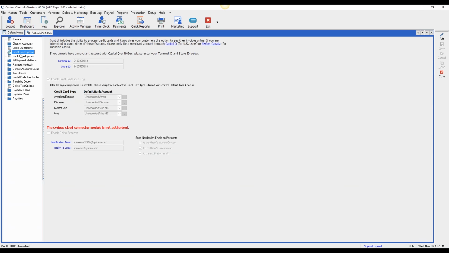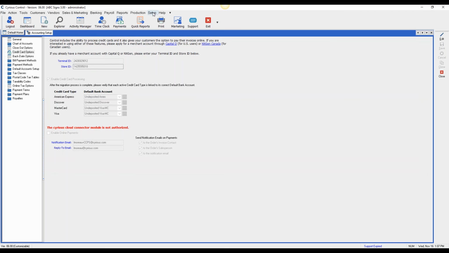Now this screen's going to look a little different than your screen. I'm using version 6.0, which is going to be released in the next couple weeks. So only for customers that are processing credit cards. The information that Ed gives you, you're going to want to fill in your terminal ID and your store ID. Now the ones that display here are test, so if you try to use these, nothing's going to happen. And so let's go ahead and save this.